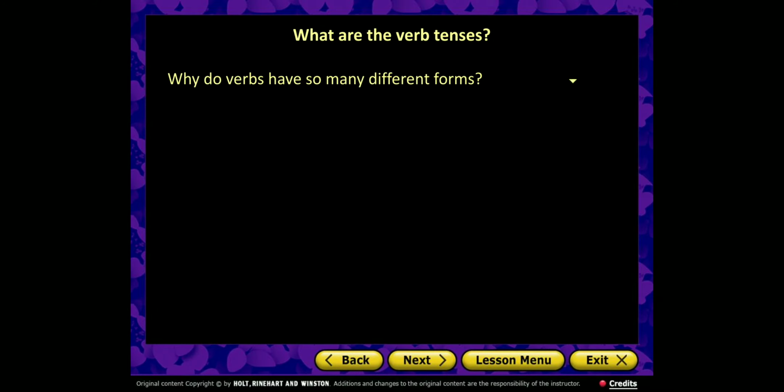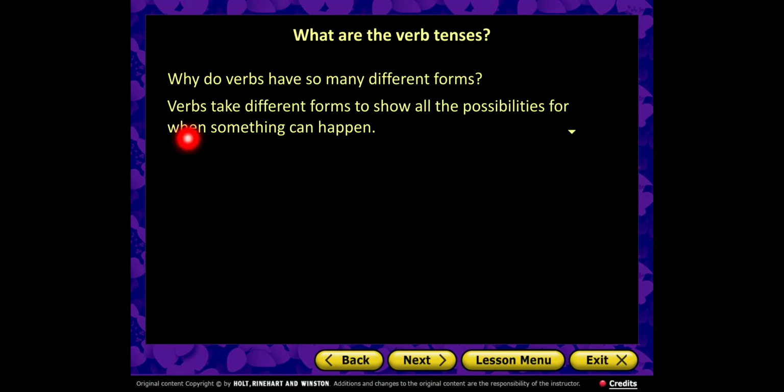So here it is asking us, what are the verb tenses? And why do verbs have so many different forms? And the answer is, verbs take different forms to show all the possibilities for when something can happen.